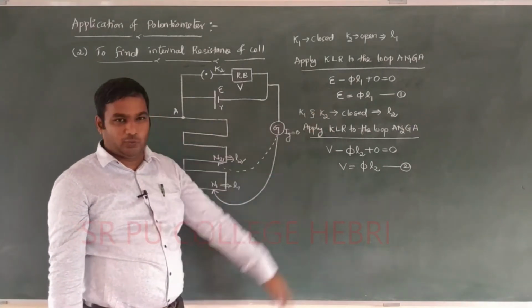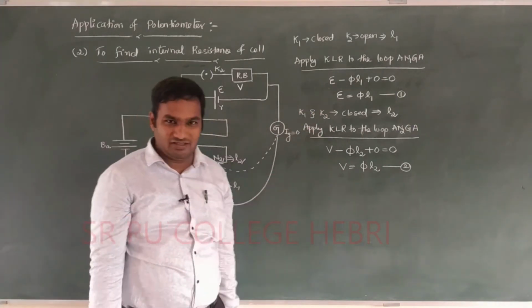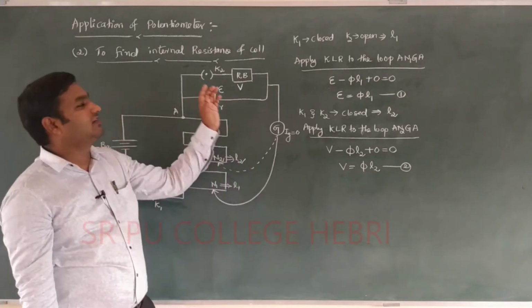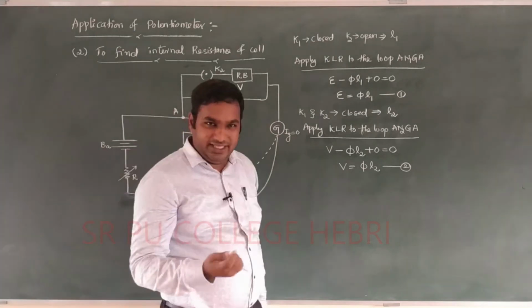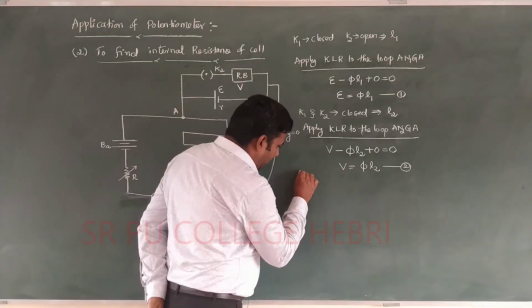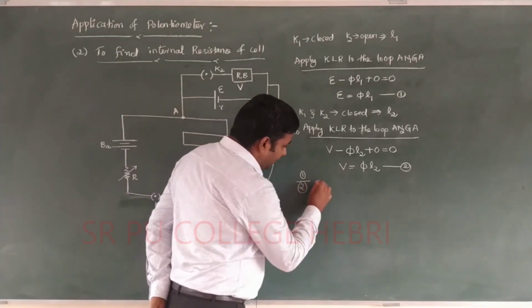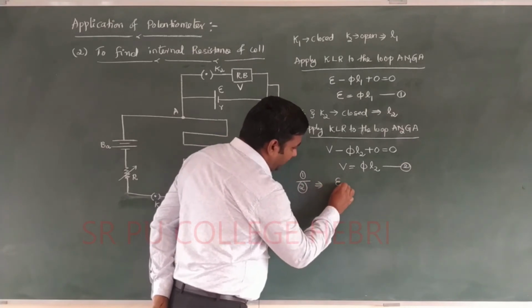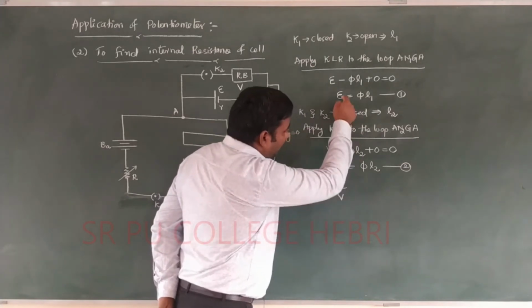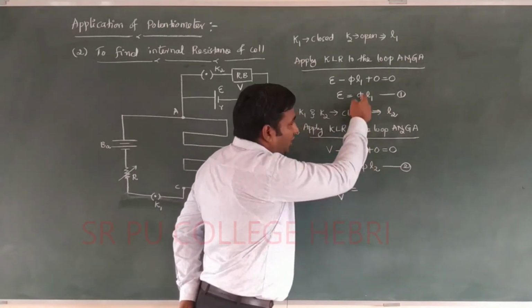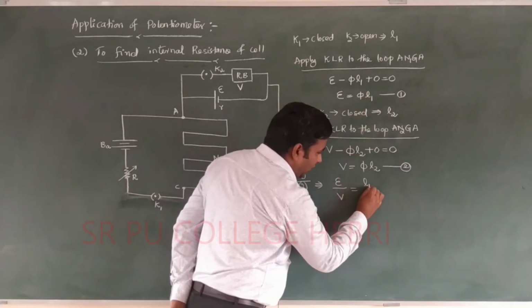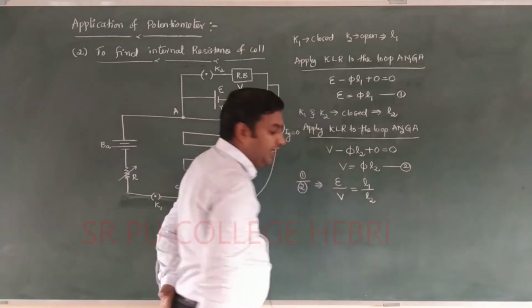After getting two equations, you have to simplify further to get the answer for the internal resistance of a cell. Is that clear? Right. Then equation 1 divided by equation 2 gives EMF E divided by V is equal to pi and pi, both are the same, get cancelled. We got L1 divided by L2.